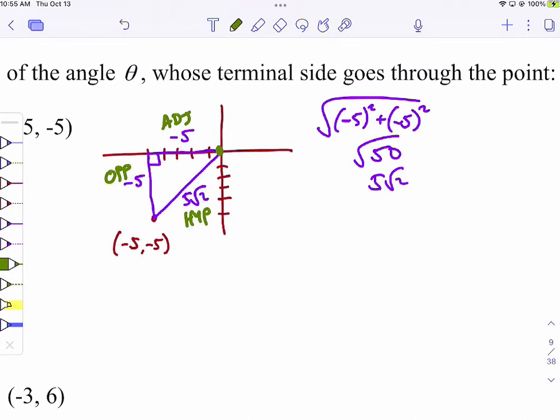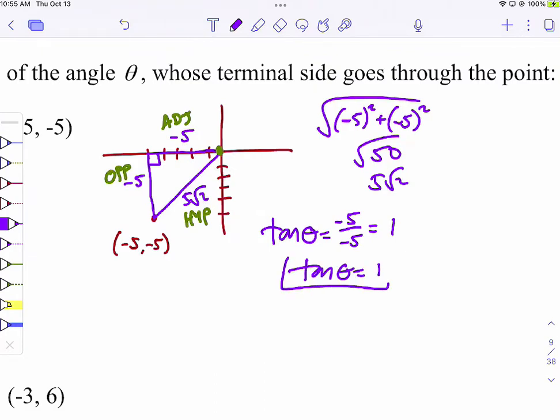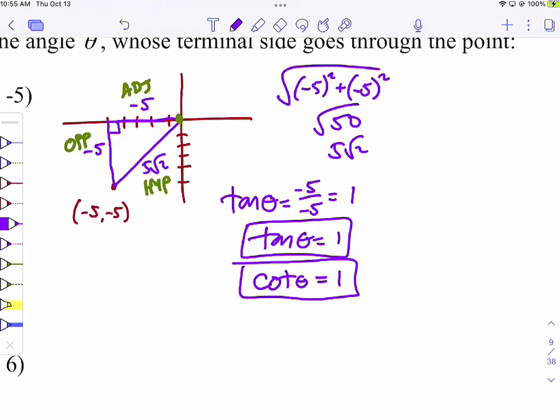Okay, again, we don't need to do all the trigonometric functions. Let's do an easy one to start. Let's do tangent. Tangent theta would be opposite over adjacent. What is that going to be equal to? 1. I mean, do you need to bother writing down -5 over -5? No, it's not worth even writing, but I'm writing it so people would know how I got that, but it's equal to 1. We might as well do cotangent, because if tangent's 1, cotangent's 1. It's reciprocal of 1, which is 1.